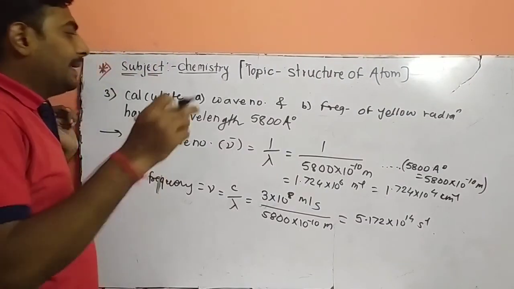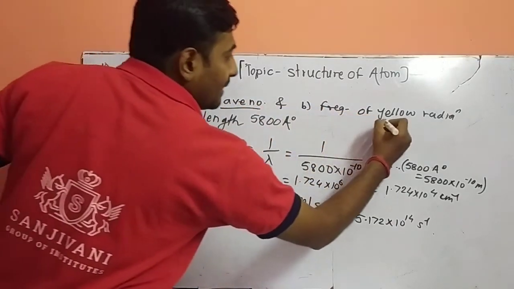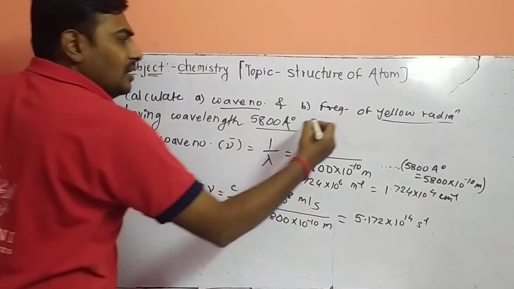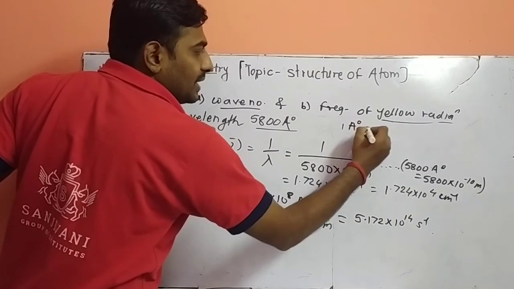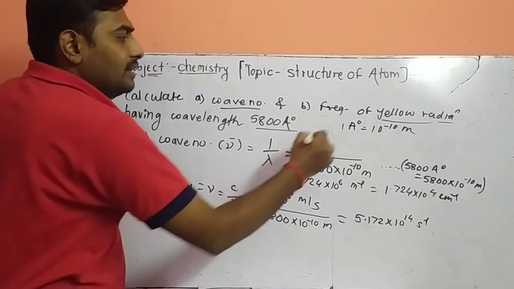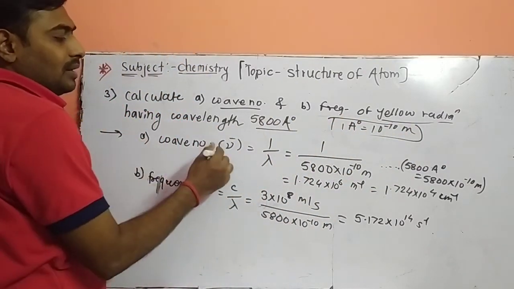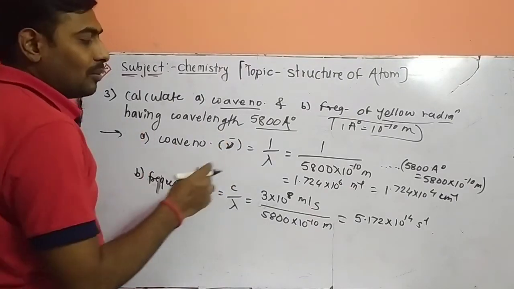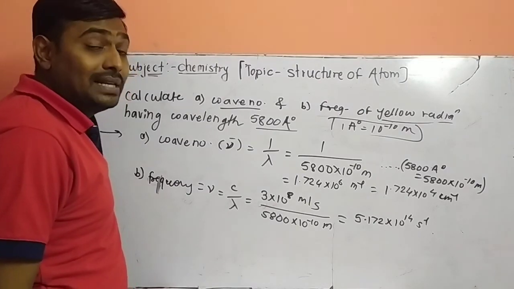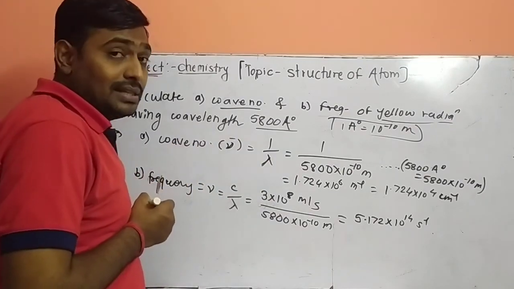Third numerical, calculate the wave number and the frequency of yellow radiation having wavelength 5800 Armstrong. We know that 1 Armstrong is 10 raised to minus 10 meter, or in terms of centimeter it will be 10 raised to minus 8. Wave number is denoted by nu bar, having formula 1 upon lambda. So what is wave number? Wave number is the reciprocal of wavelength.